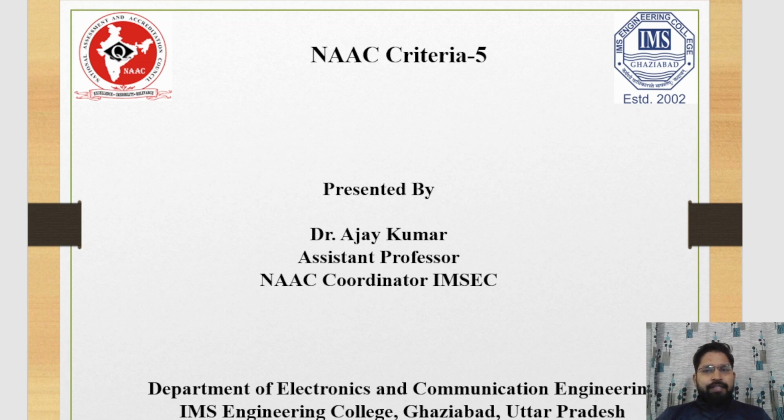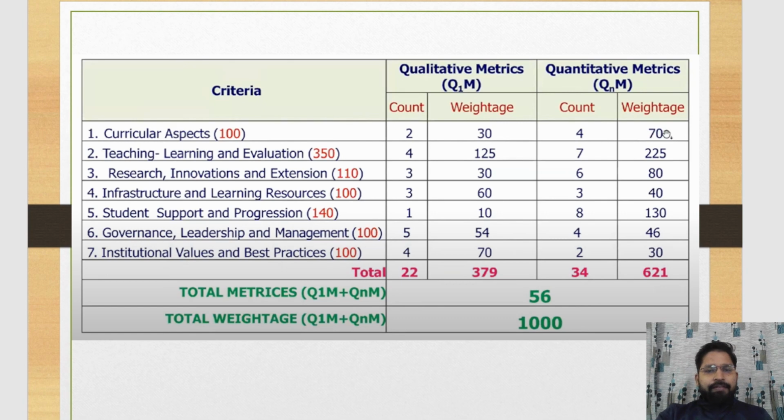Today, we will discuss criteria 5. Criteria 5 is based on student support and progression. The weightage of this criteria is 140. This criteria is divided in two parts. One is the qualitative matrix, and the second one is the quantitative matrix. There is one qualitative matrix, whose weightage is 10, and there are 8 quantitative matrix, and their weightage is 130. Total weightage is 140.